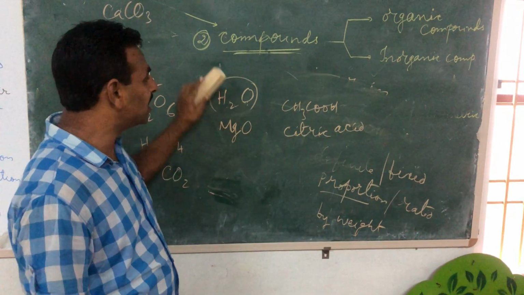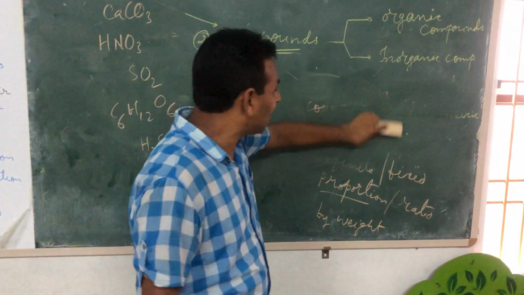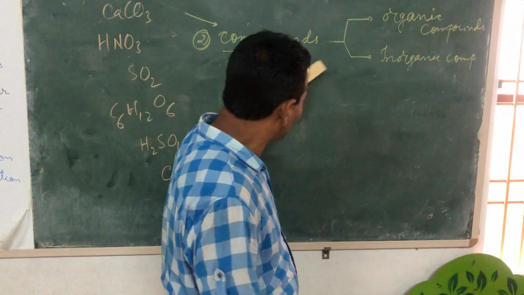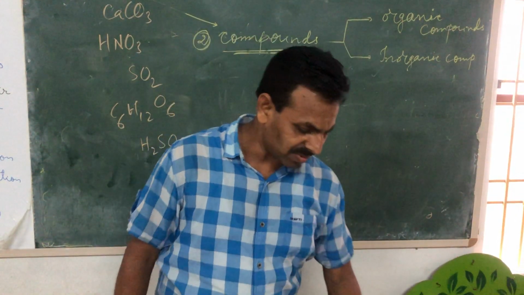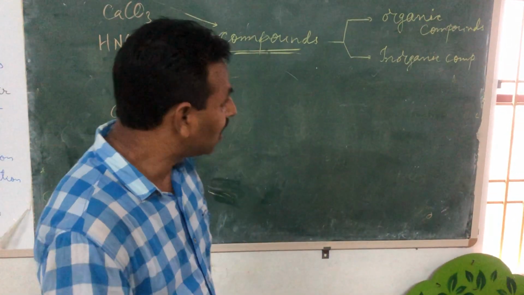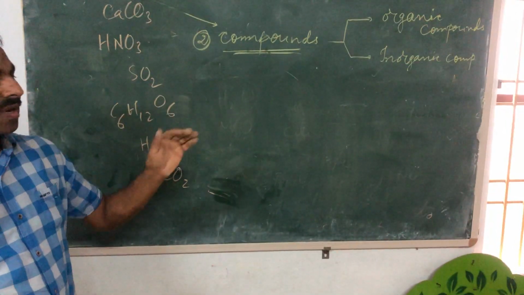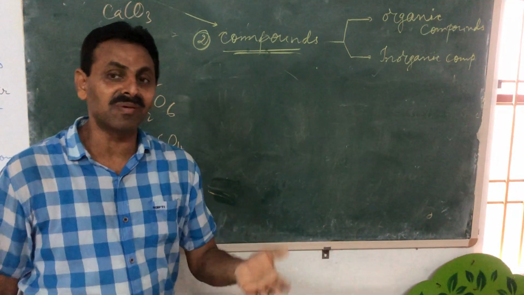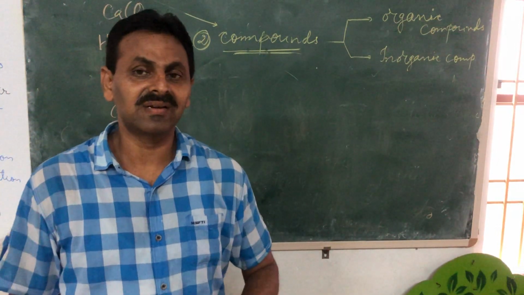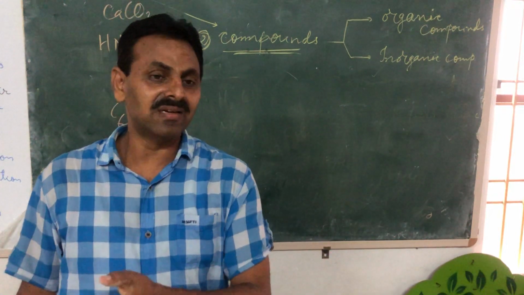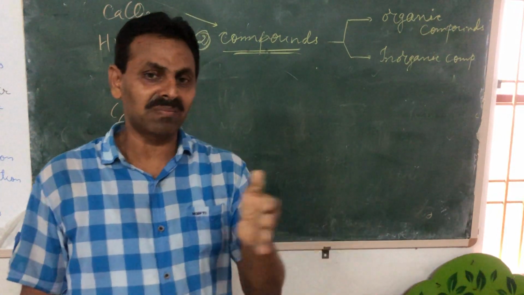Compounds are basically classified as organic compounds and inorganic compounds. Earlier, they used to believe that organic compounds are those compounds which are derived from living matter. That means from dead and decayed parts of animals or plants.